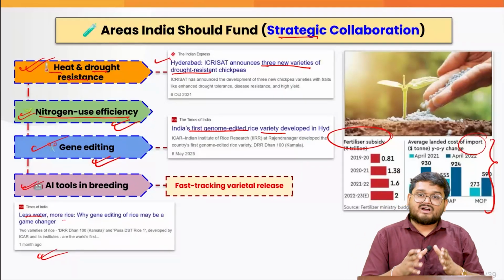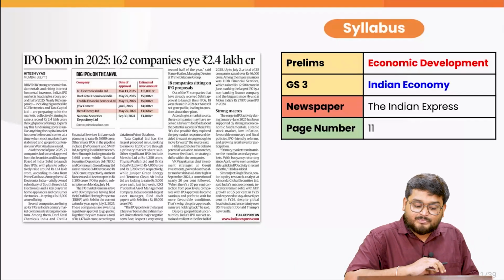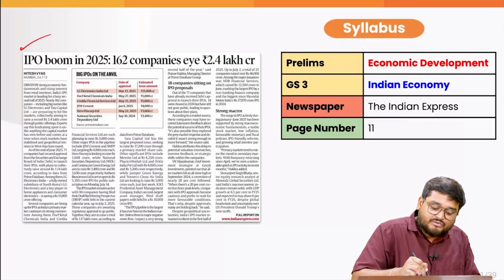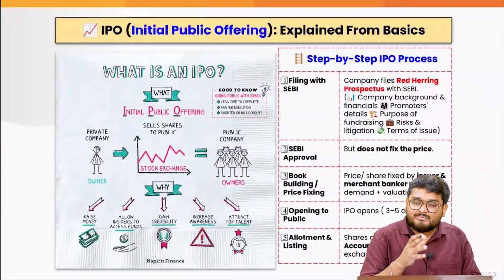So this is what this article is all about. On to the next one. This article from the Indian Express is reporting on the IPO boom in 2025. So we'll first be learning about the very basics of the IPO boom.